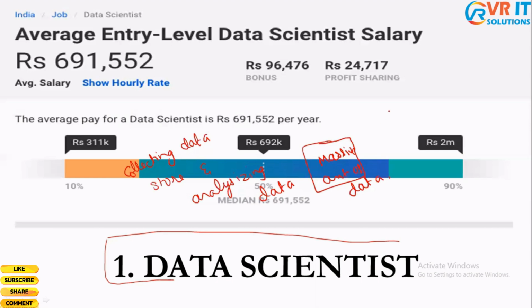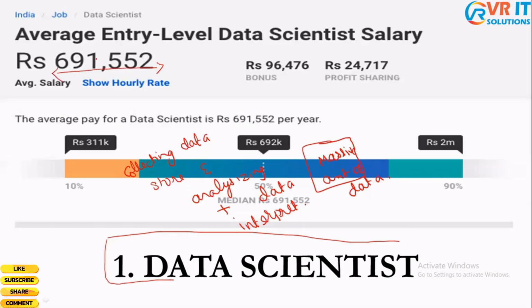So he's going to collect the data, store and analyze the data, and an important step, interpret the data. He would work with a huge or massive amount of data. And the average package of a data scientist would be somewhere around 6 lakhs.